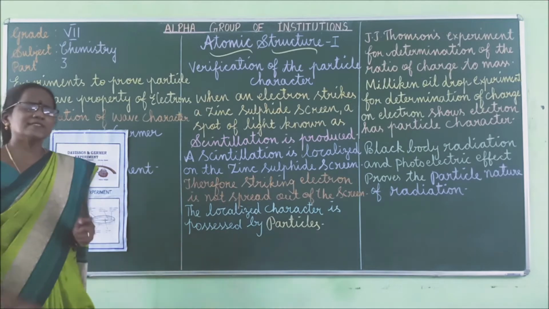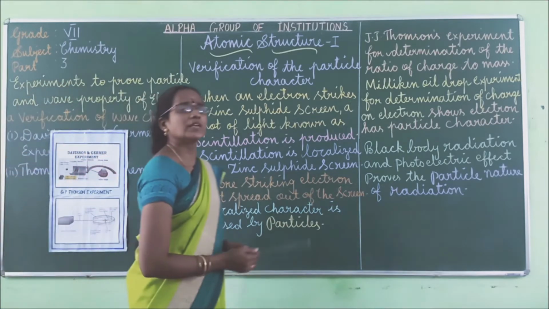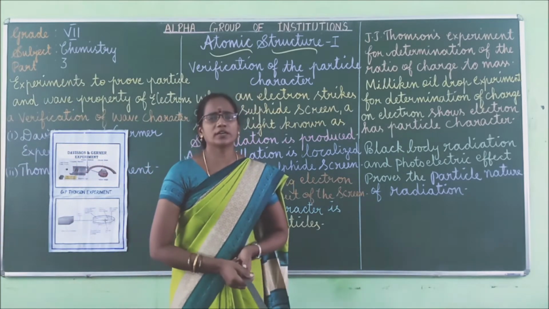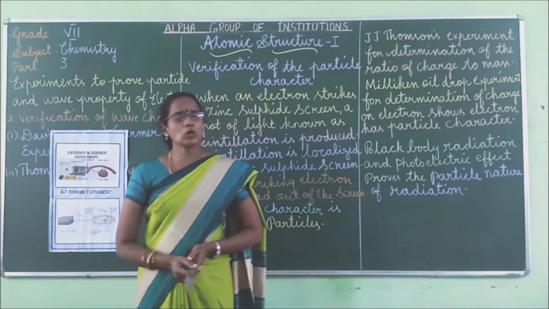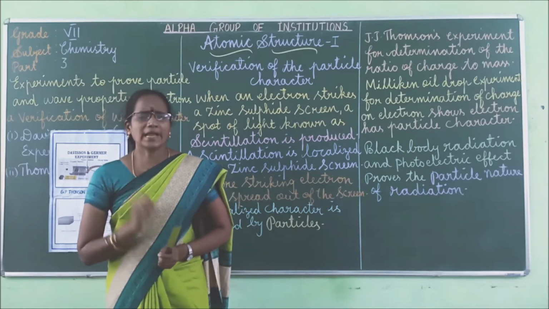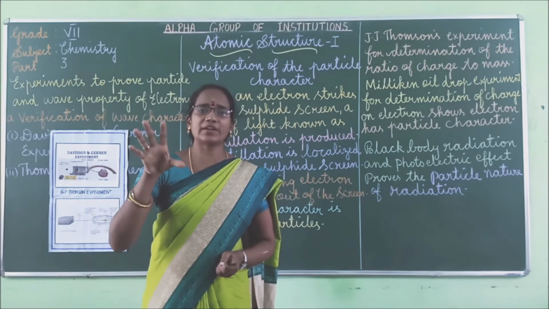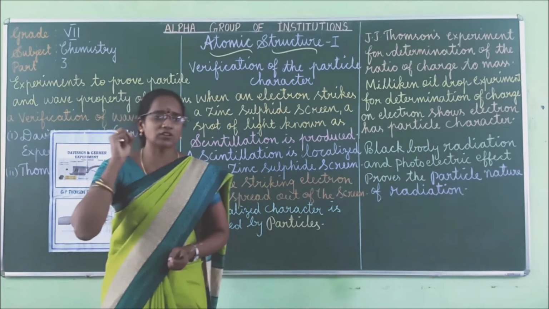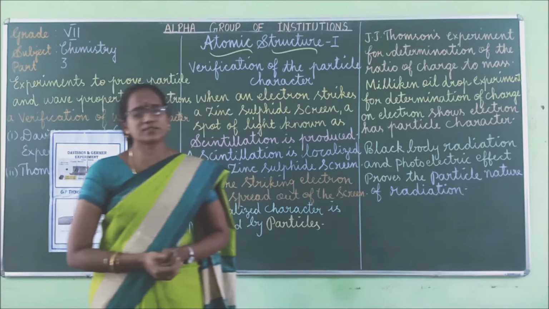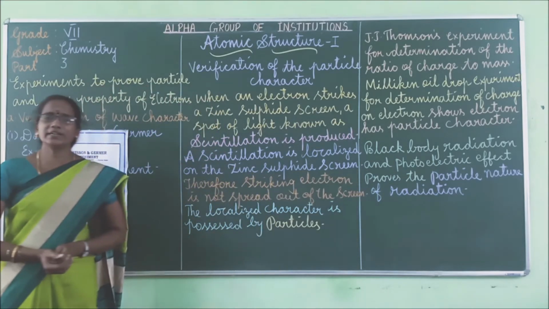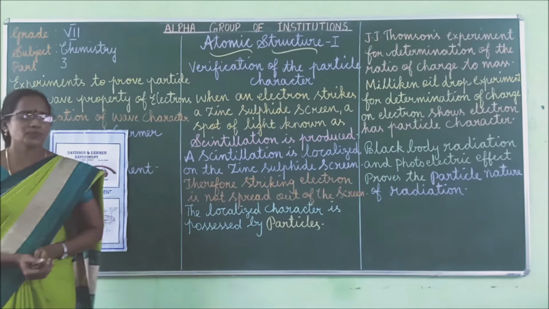So when this beam of electrons is allowed to fall on the single crystal of nickel, the electrons are scattered from the crystal in different directions, right?